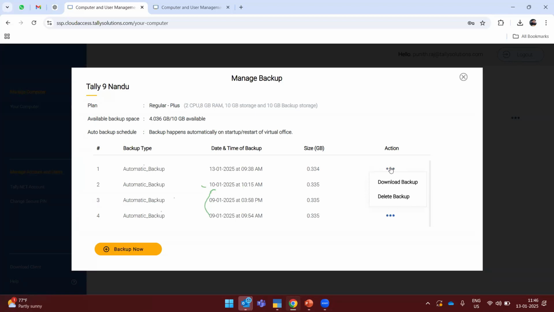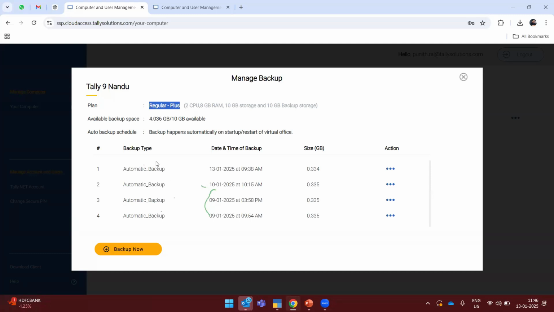Otherwise, once the data storage, you can see here, the pack will be Regular Plus, and you will get all the system configuration: 2 CPU, 8 GB RAM, 10 GB storage, and 10 GB backup storage. Once the backup storage reaches 10 GB, the system will remove the older backups, which are not necessary for the virtual machine, and it will keep the current backup as well.